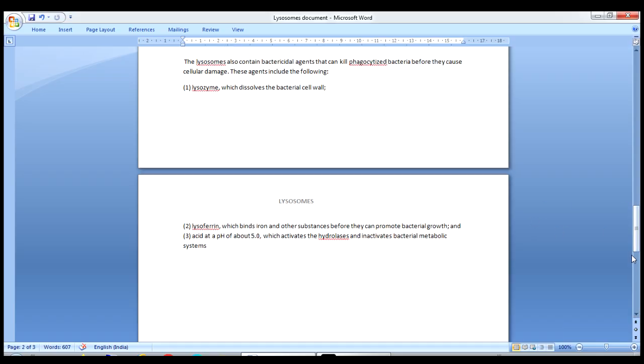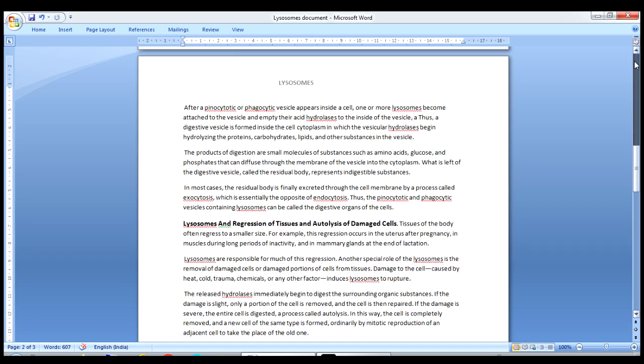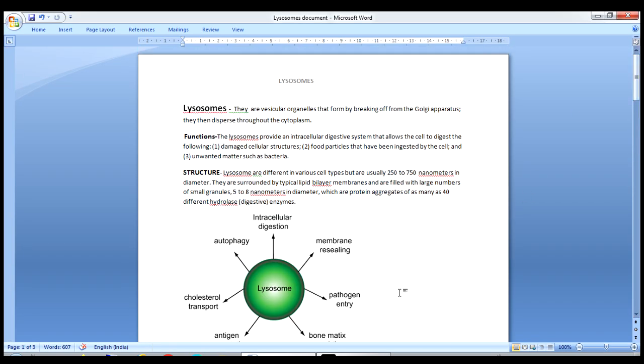Okay, so these are the structure and important functions of the lysosomes. The most important things which we have to remember are that they are vesicular organelles formed by the Golgi apparatus, present throughout the cytoplasm. Their function is mostly to remove damaged cell structures, food particles that have been digested by the cell, and unwanted matter such as bacteria.